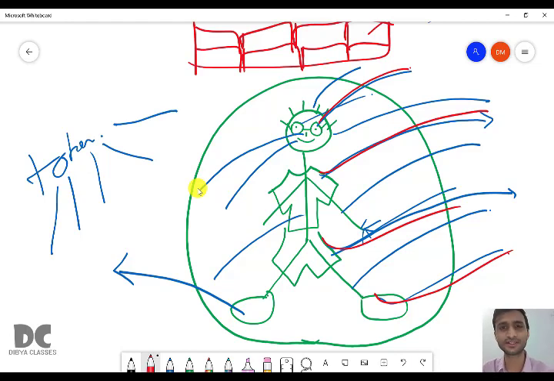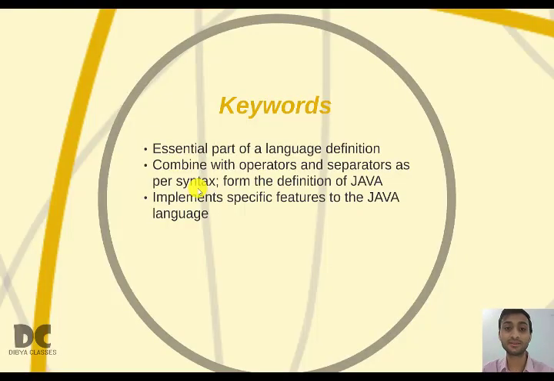The human being exists, but to look perfect you wear good clothes, shoes, and even makeup. So all these are other tokens, but it should be according to the syntax.